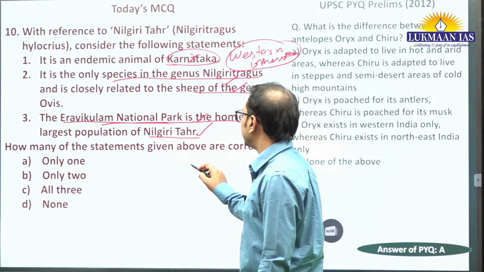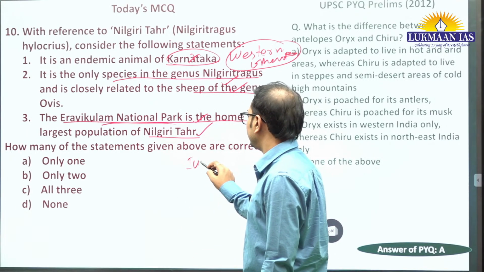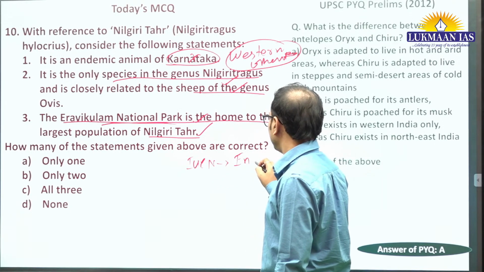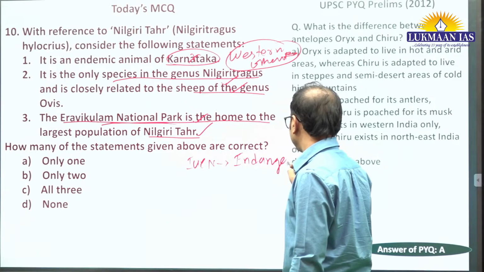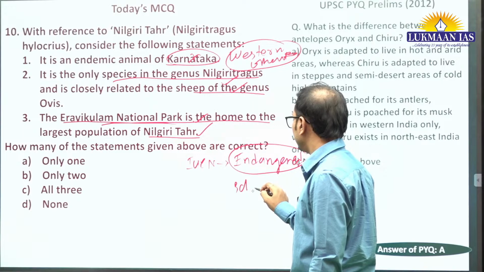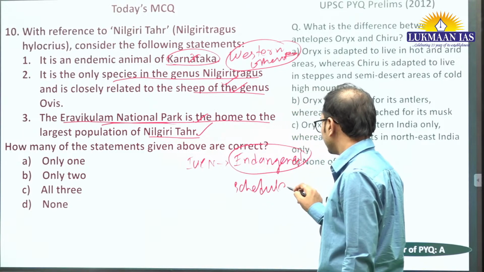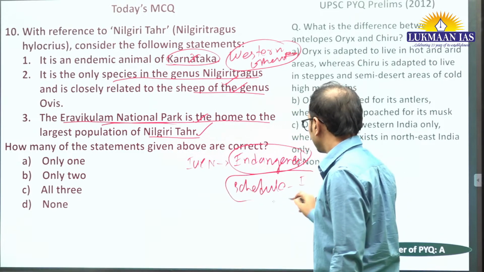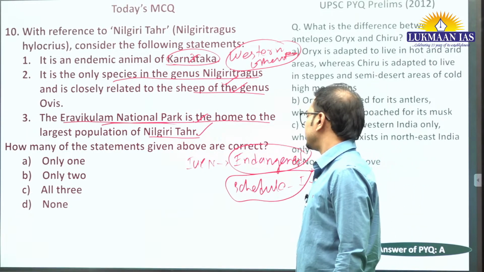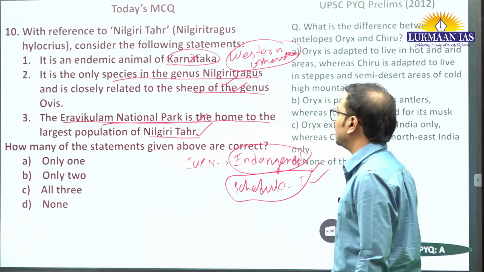Now about Nilgiri Tahr, IUCN status endangered. About population of 3000 at present in India. Endangered species है बोल सकते हैं, and Schedule 1 of Wildlife Protection Act 1972. Also it is the state animal of Tamil Nadu.